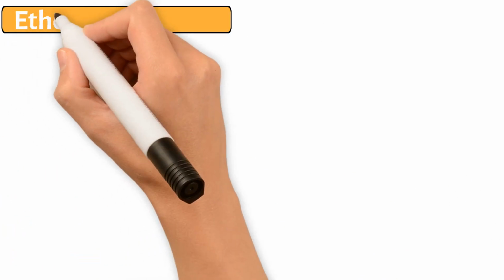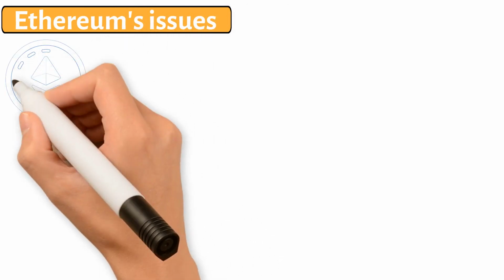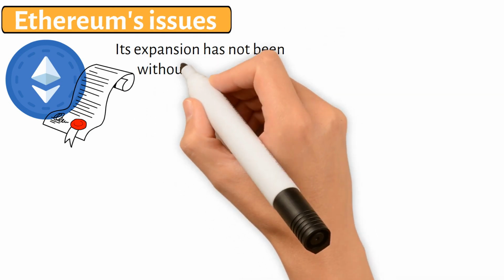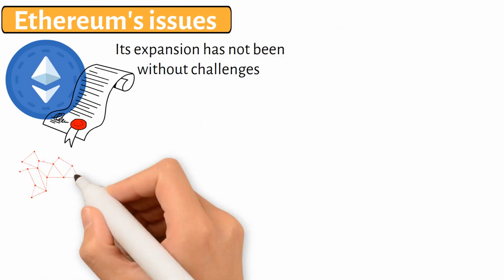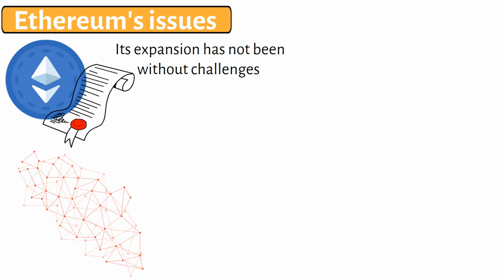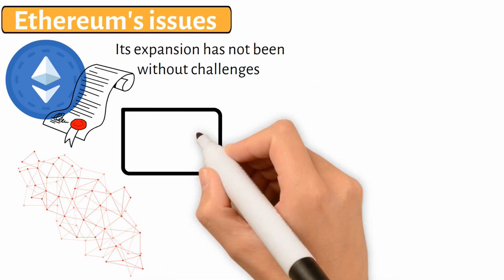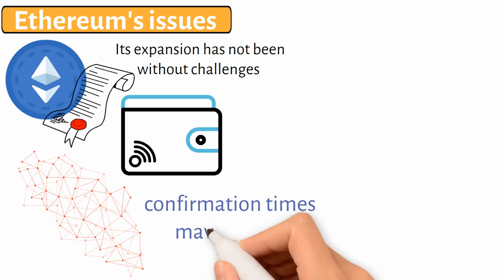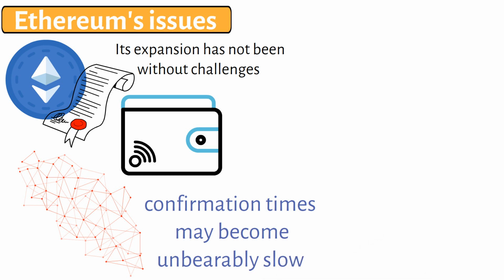Ethereum's issues. Even though Ethereum is a popular smart contract platform, its expansion has not been without challenges. Network congestion brought on by periods of high traffic renders modest or quick transactions costly for many users by raising transaction fees. Furthermore, confirmation times may become unbearably slow.